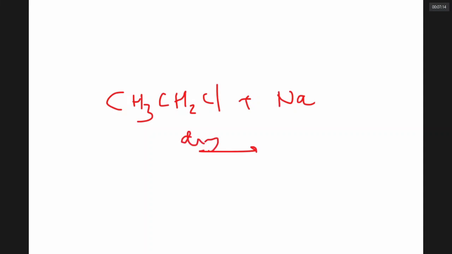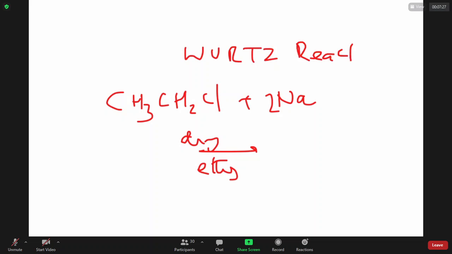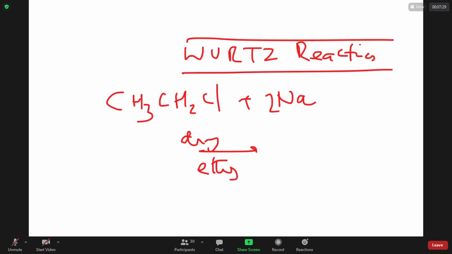Sir, I did not get how you are writing 2 and 2. I am reacting with sodium. What do you get, sir? What is this particular reaction called? Wood's reaction. Very good, very good.